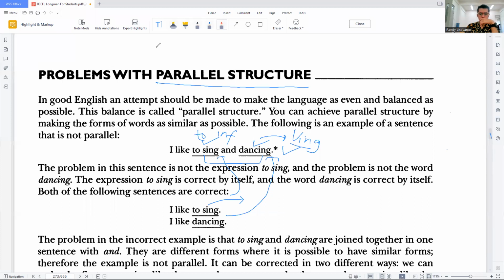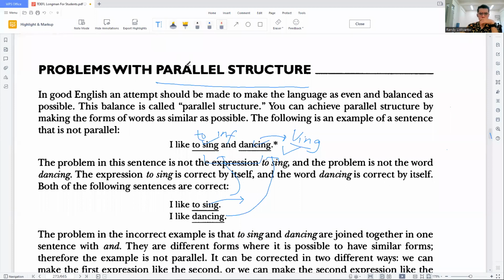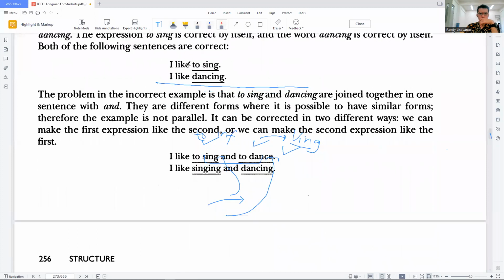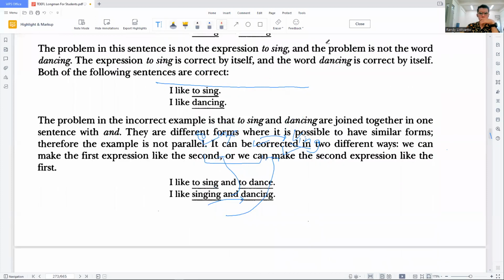See this. If we want to combine these two sentences into one, we either have to modify the 'sing' into 'singing' so that it is parallel with the other one, or we have to modify the 'dancing' into 'to dance' so that it is parallel with the first sentence.